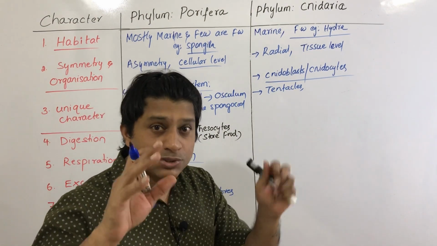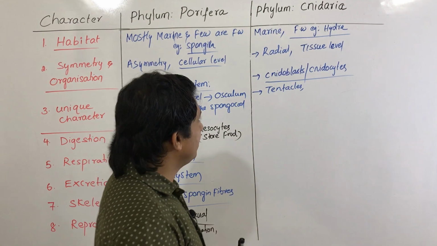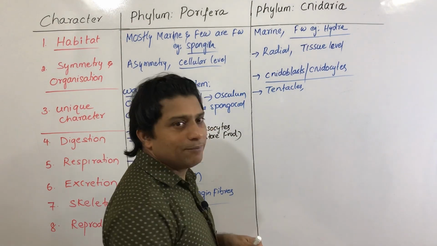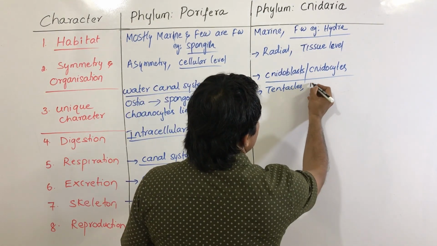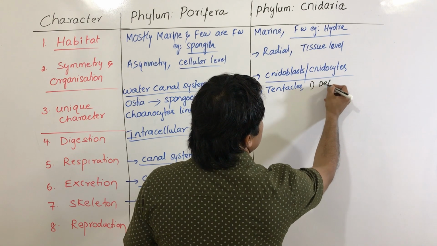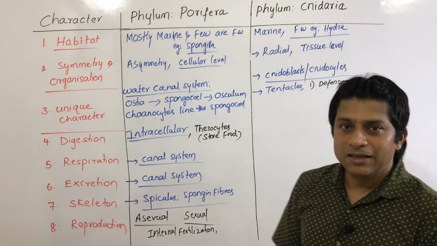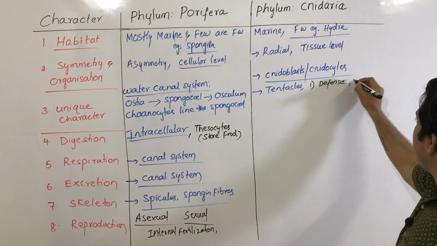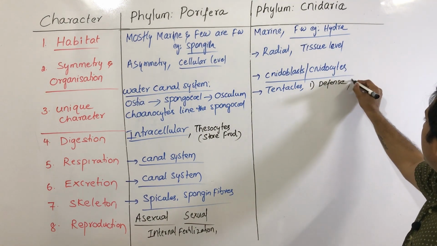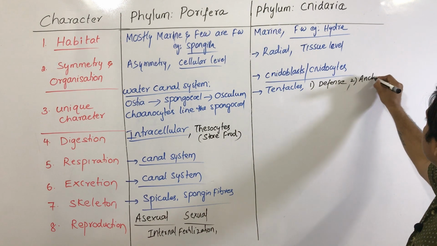Now they perform several functions. Number one, they are responsible for defense. They help in defense.